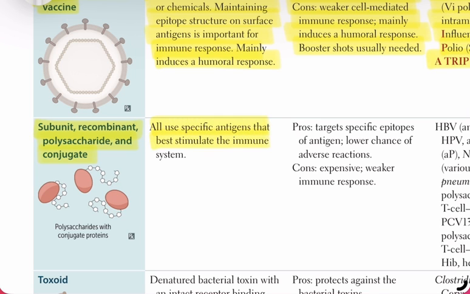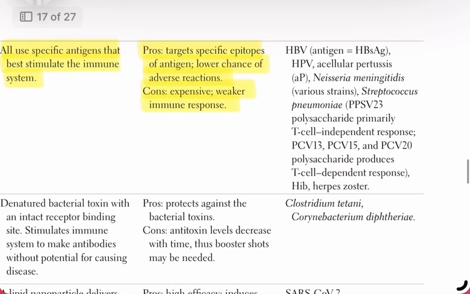Polysaccharides can be combined with conjugate proteins. Pros: they target specific epitopes, so there's a lower risk of adverse reactions. Cons: they can be expensive, and the immune response is often weaker compared to live vaccines. Examples include hepatitis B (HBV, antigen equals HBsAg), human papillomavirus (HPV), acellular pertussis (aP), Neisseria meningitidis vaccines (various strains), Streptococcus